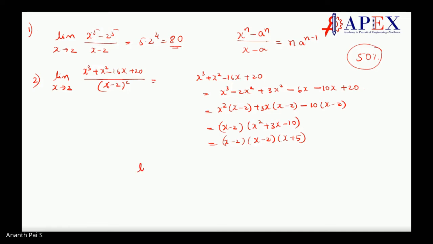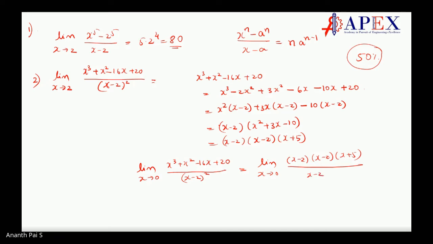So we have the answer: limit x tending to 2, x cube plus x square minus 16x plus 20 divided by x minus 2 the whole square. Factorize. You see the way we go. Substitute, and if it fails in substitution, then factorize. That step only we will go. We are factorizing, in fact. So we get limit x tending to 2, x minus 2, x minus 2, x plus 5 divided by x minus 2 the whole square.